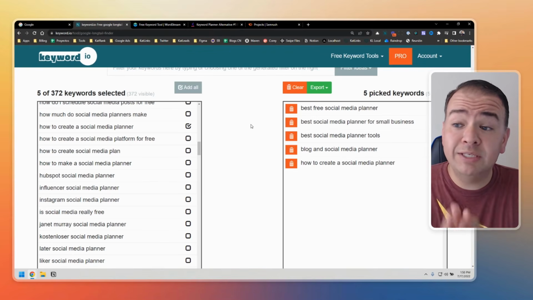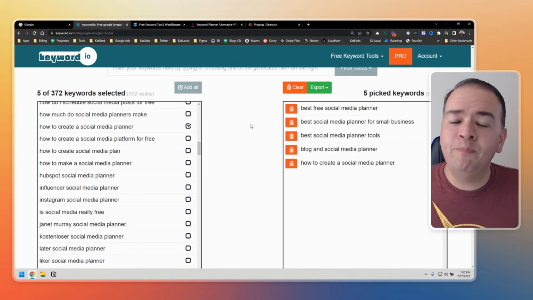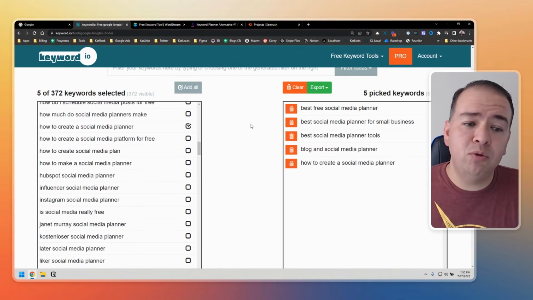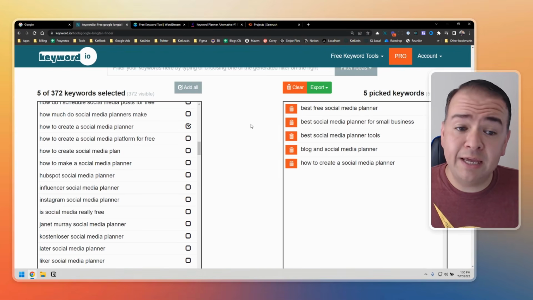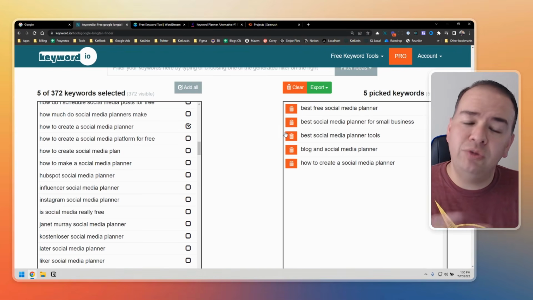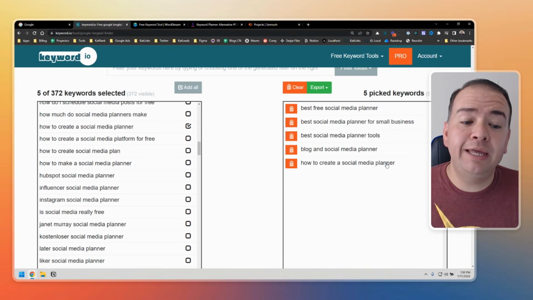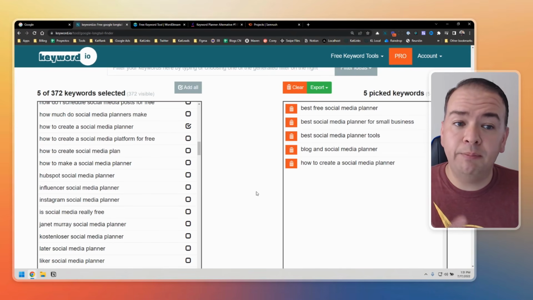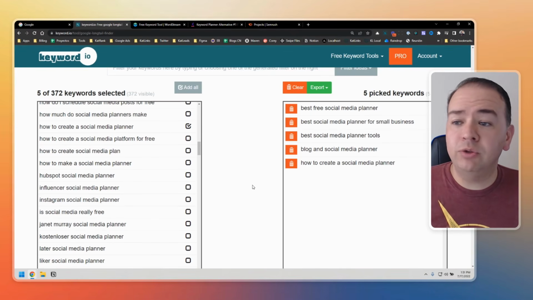Now, Keyword.io is a great tool, but it doesn't provide any other metrics. Like, you don't know the difficulty, the search volume, the average cost per click. You don't get that information here. For that, you need the Pro plan, but at least you get the keywords that you can start planning to create content with them. All right, so this is one option.